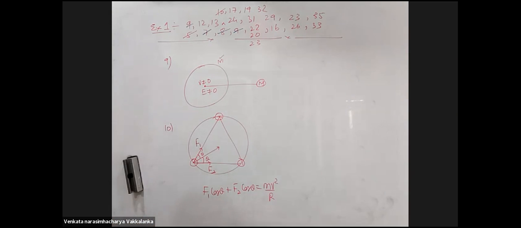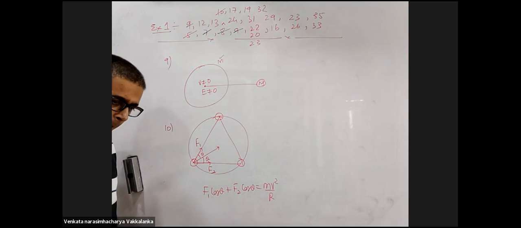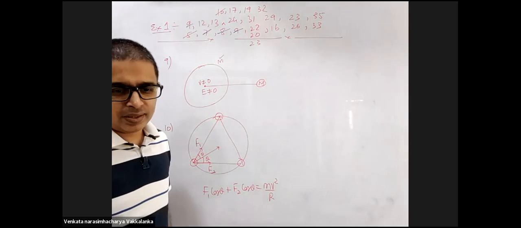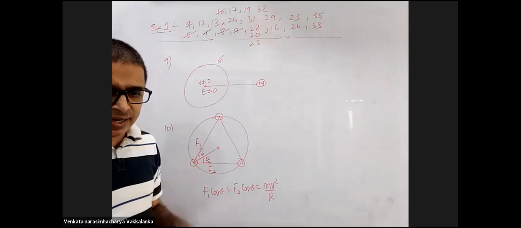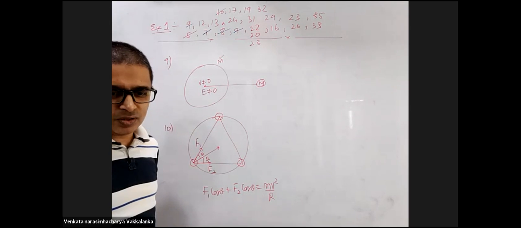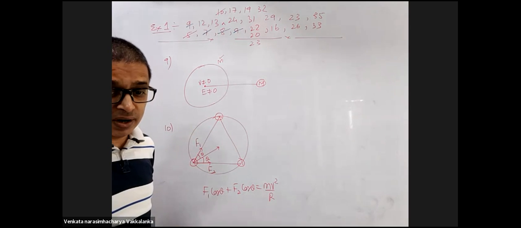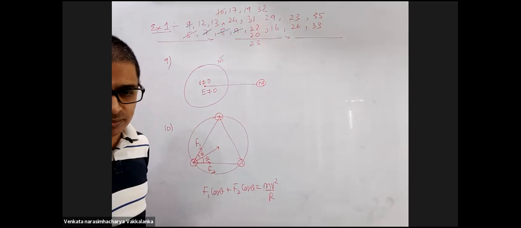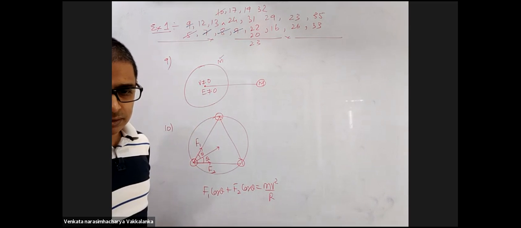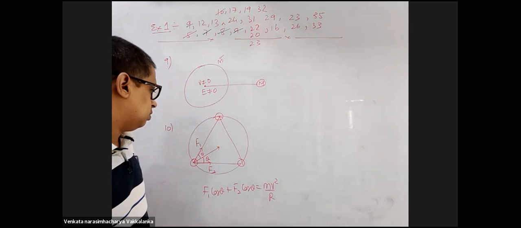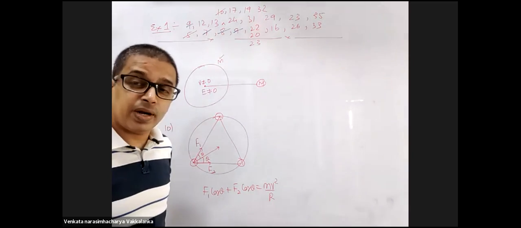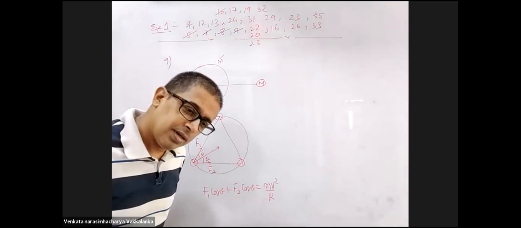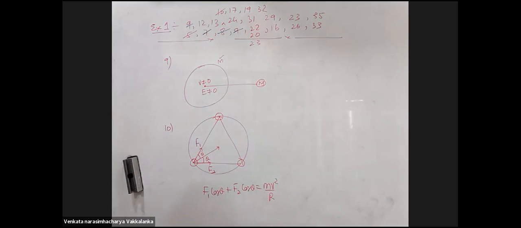Do we always have to take it to be an equilateral triangle? Naturally, because they are identical masses, 3-point masses moving in a circle. If they were different masses, the symmetry would be different. So if there are 4 points, then it has to be a square, provided the masses are identical. Okay.